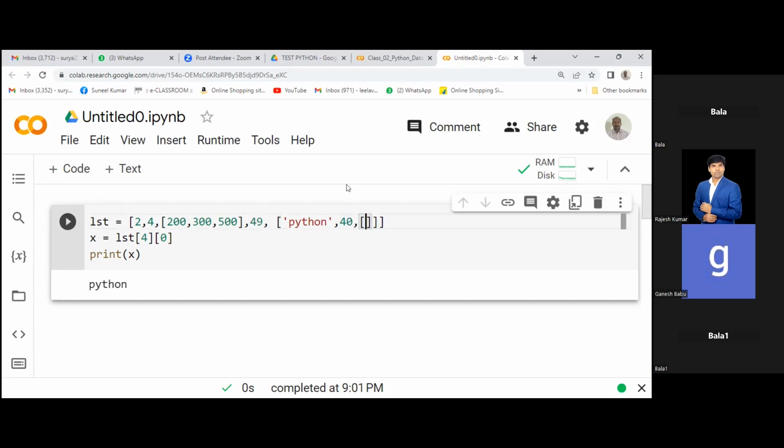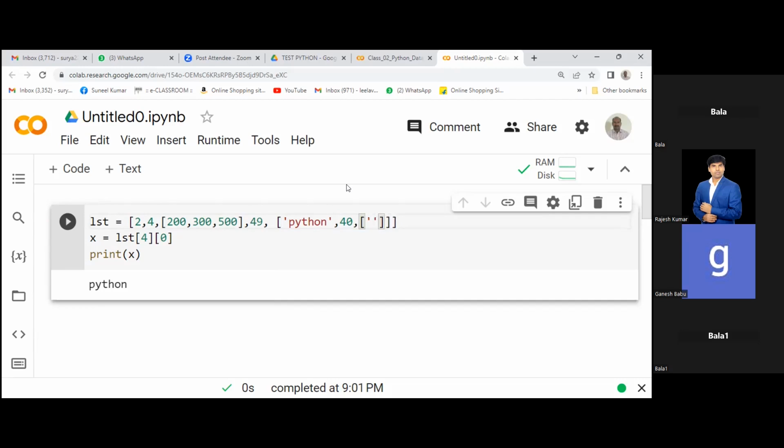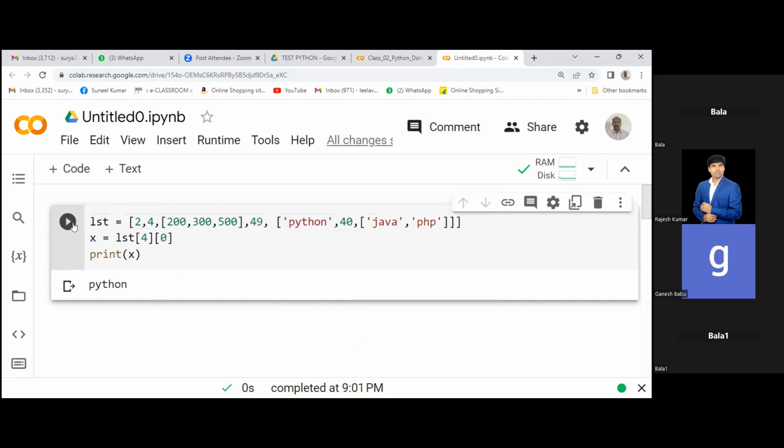Square bracket. Now add data, suppose Java, comma, PHP, in single quotes. Okay. Now I want to pull Java. I want Java now.